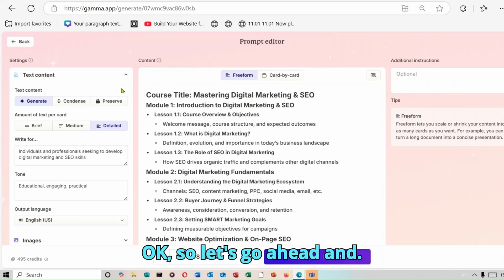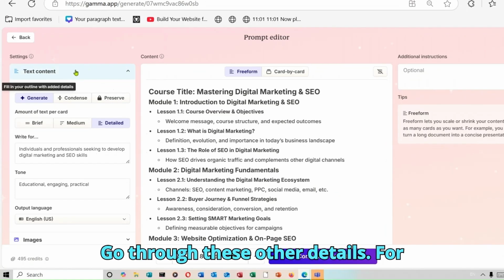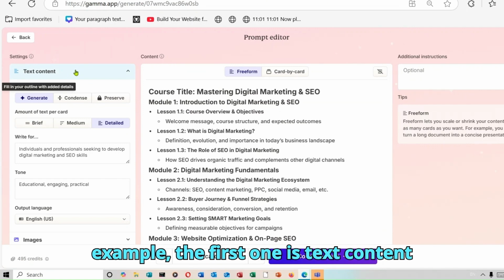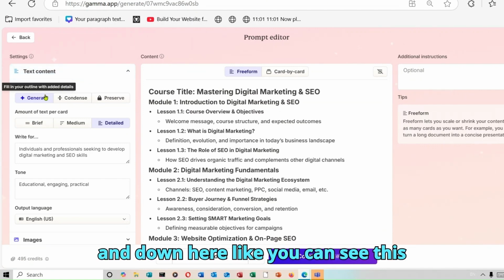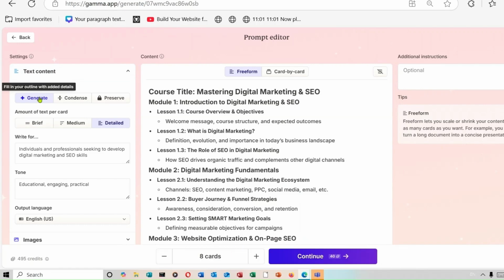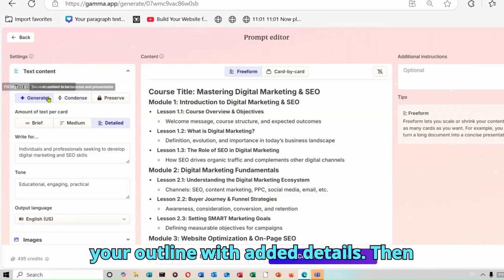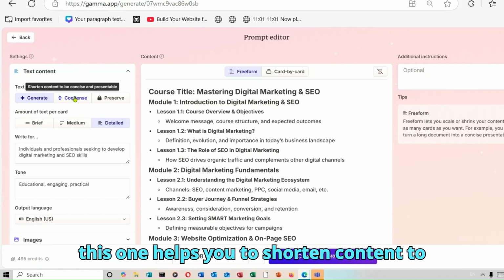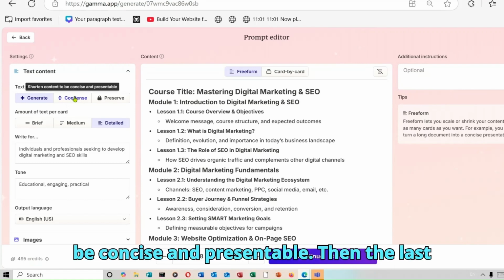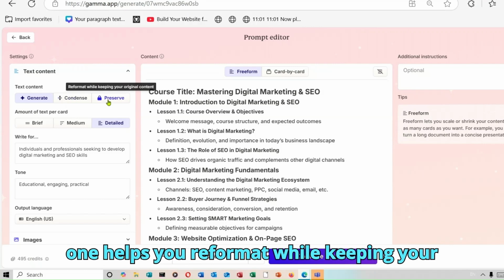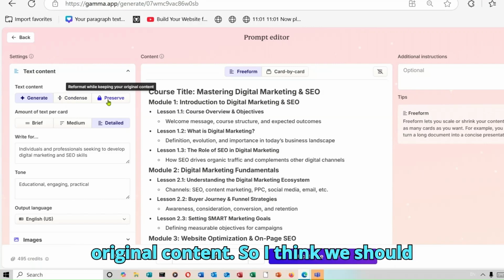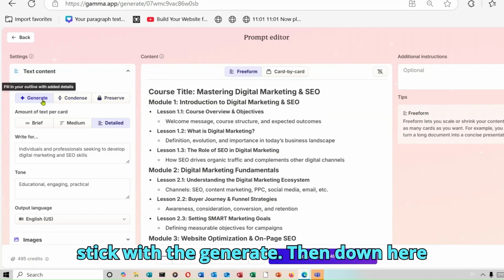Okay, so let's go ahead and go through these other details. For example, the first one is text content, and down here, like you can see, this option of generate allows you to fill in your outline with added details. Then this one helps you to shorten content to be concise and presentable. Then the last one helps you reformat while keeping your original content. So I think we should stick with the generate.